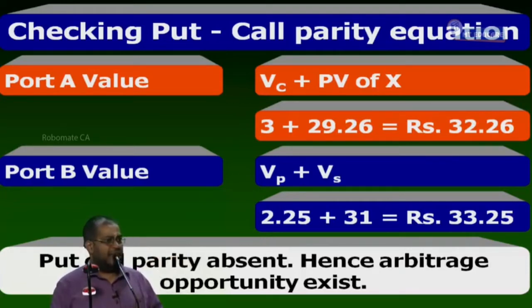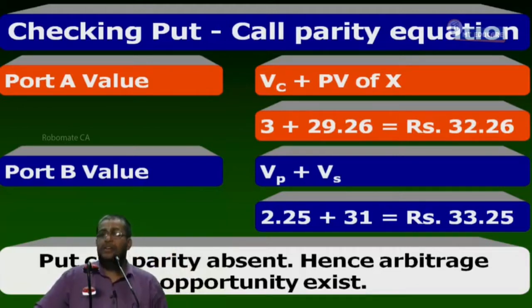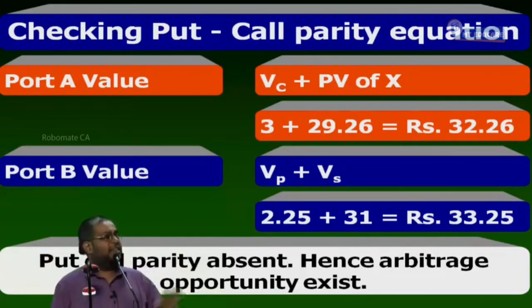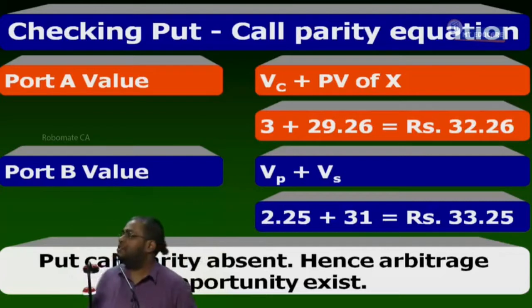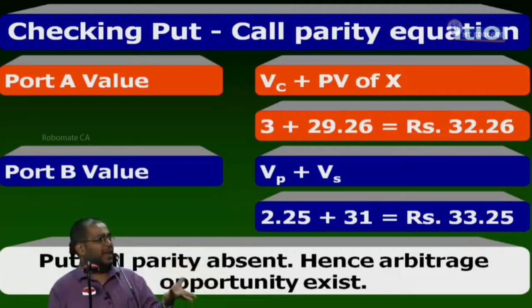Let's elaborate this strategy. Inside portfolio B, two securities are there: a put option and a share. So I want to sell portfolio B. Selling portfolio B means sell a put option, sell a share. Otherwise, write a put, short sell the share. In portfolio A, don't say cash; cash is only a liquid asset.